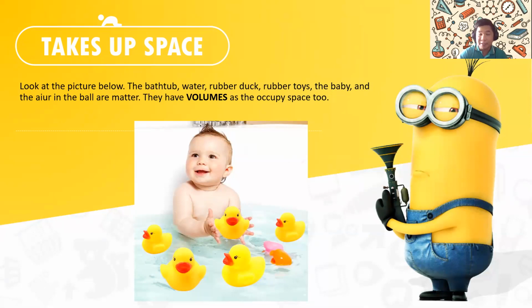Space is actually pretty special, class, because no two objects can sit on the exact same space at the same time. For example, if I put my wallet or my cell phone on top of my small notebook, it will cover up the space on top of the small notebook. You cannot put anything on top of the small notebook anymore.